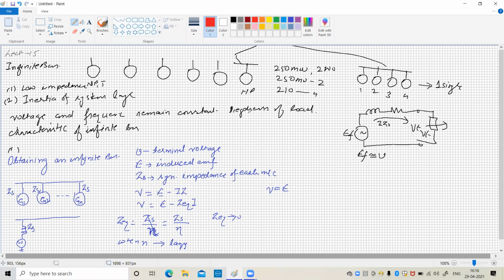Second, we want the frequency to be constant. So in the second case, we consider again a large number of generators connected in parallel.